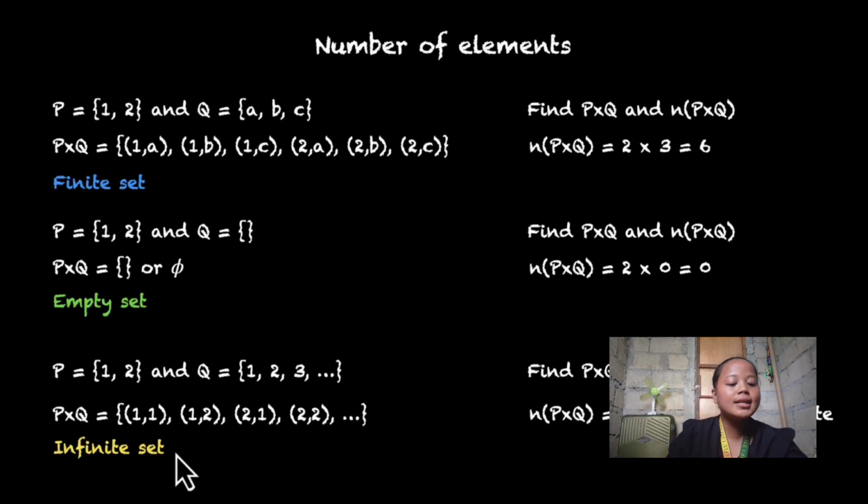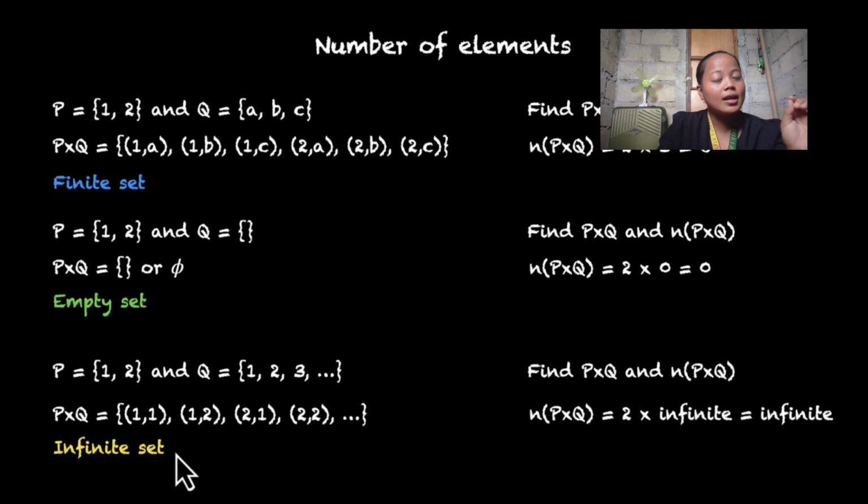So, next, the given is P, the elements of set P are 1, 2, and set Q is 1, 2, 3, ellipsis, which means it goes all the way without bounds. So the question is, how do we know how many ordered pairs are in that set when in fact our second set is infinite? Simple. 2 multiplied by infinite will always give you an infinite number. That's why this is an example of an infinite set.